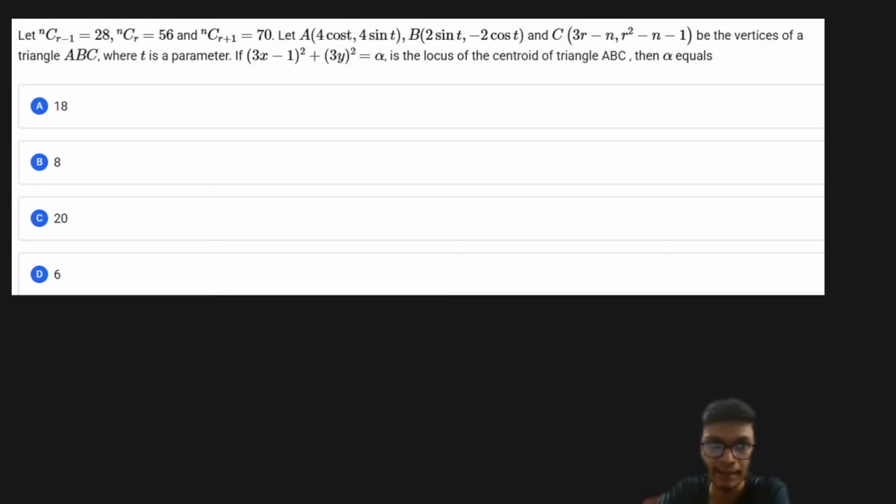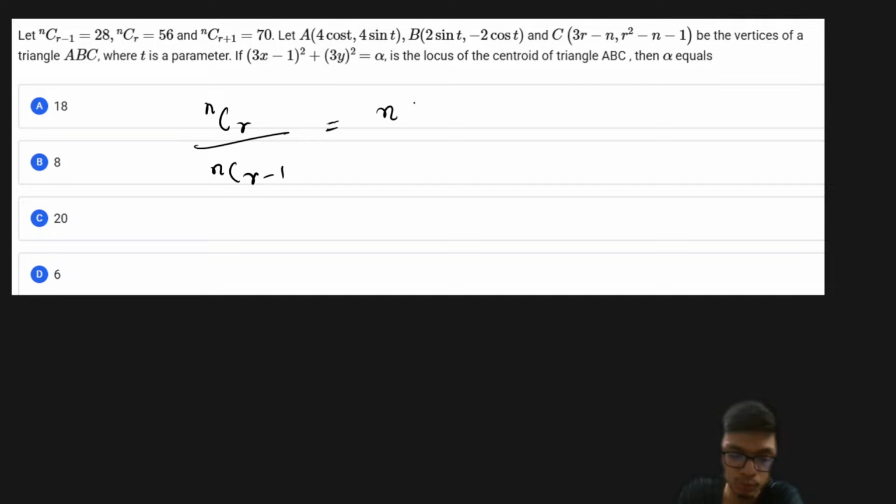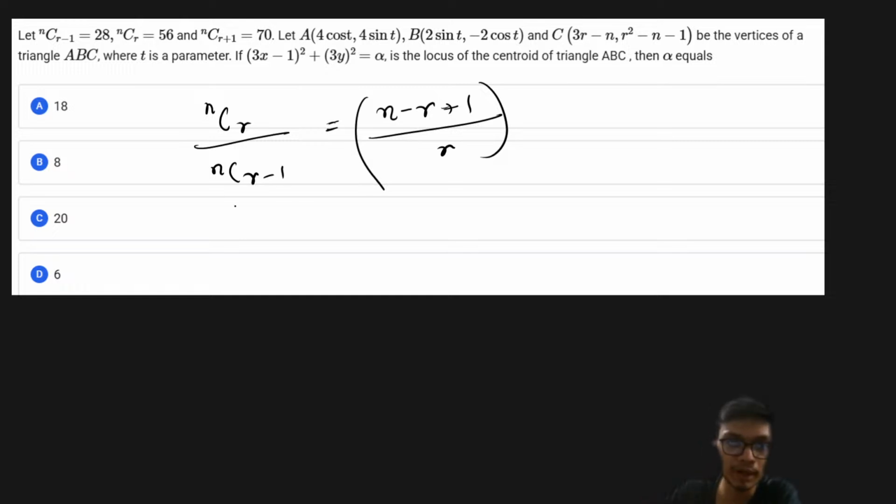So the next problem is talking about nC(r-1) given as 28, nCr given as 56, and nC(r+1) given as 70. From there, you have to find out the value of n and r. That is very simple. You just have to remember one of our important properties of the binomial coefficient: nCr divided by nC(r-1) is equal to (n - r + 1) divided by r. That is the simple property, and that is what I'm going to use over here.